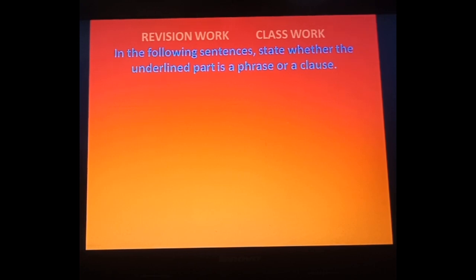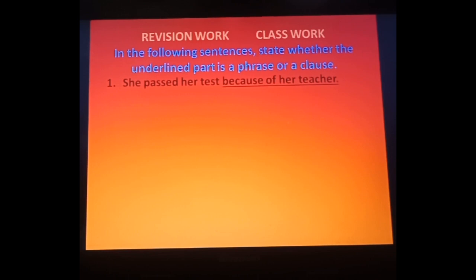Yes, now just see these. We are going to discuss the examples over here. You have to do all these in your classwork. First of all, in the following sentences, state whether the underlined part is a phrase or a clause. Simply identify whether the underlined part is a phrase or a clause.